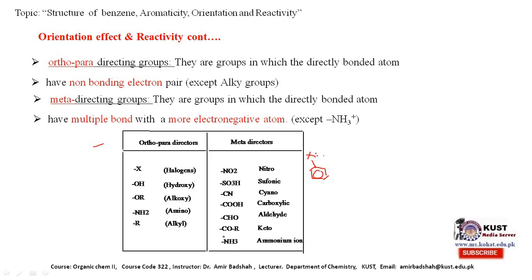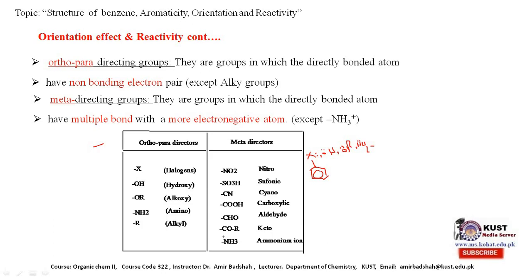this may be OH, or it may be halogen, or it may be OR, or it may be NH2. If you look at them, halogen has a lone pair of electrons, oxygen has a lone pair of electrons, the OR alkoxy group also has a lone pair of electrons, and NH2 also has a lone pair of electrons.